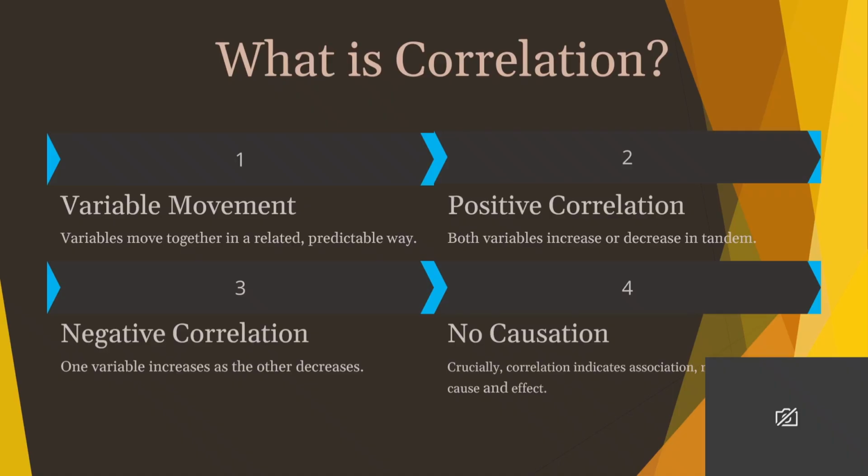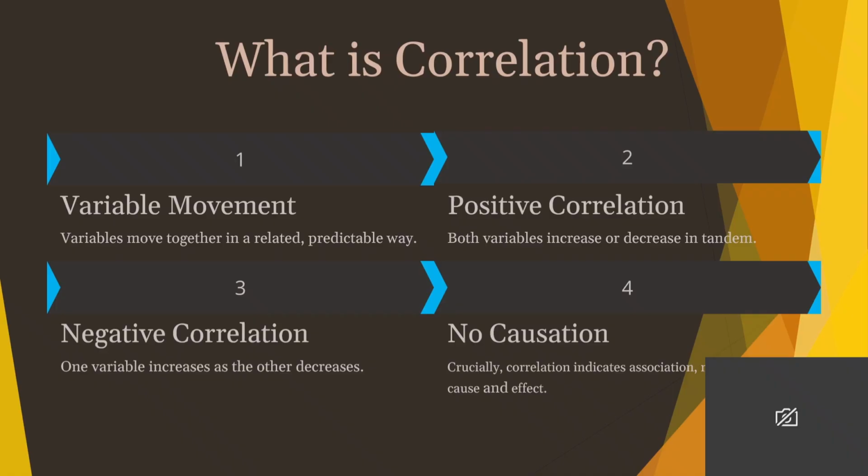And then the third, negative correlation. This is the opposite of positive correlation. Here, as one variable increases, the other decreases. For example, as the temperature outside goes down, the sales of warm coats usually go up. One goes down, the other goes up. They move in opposite directions.